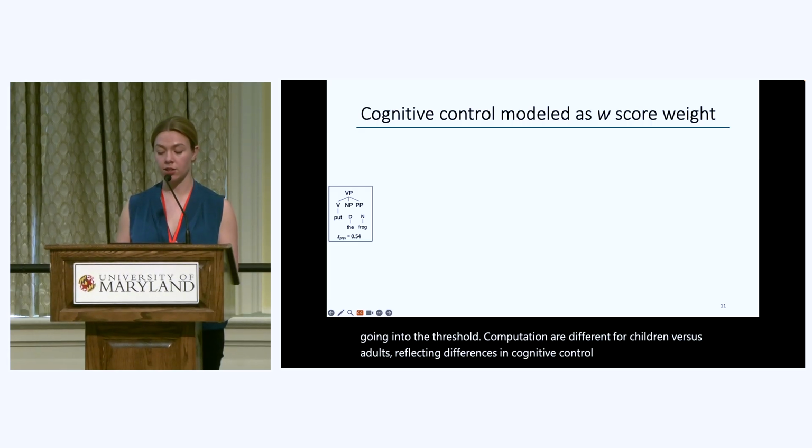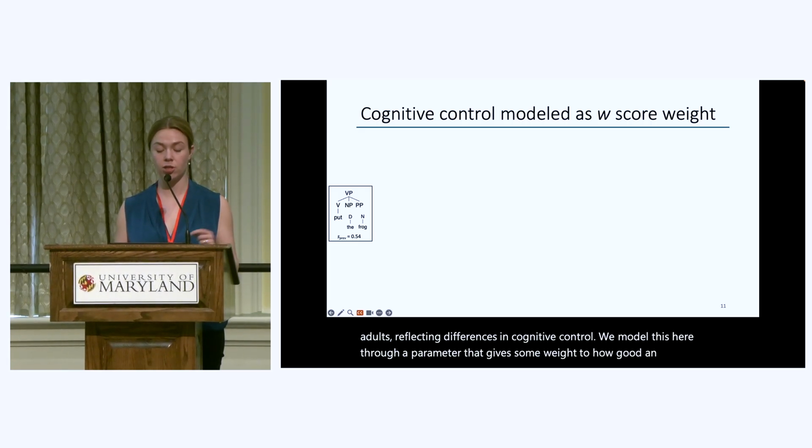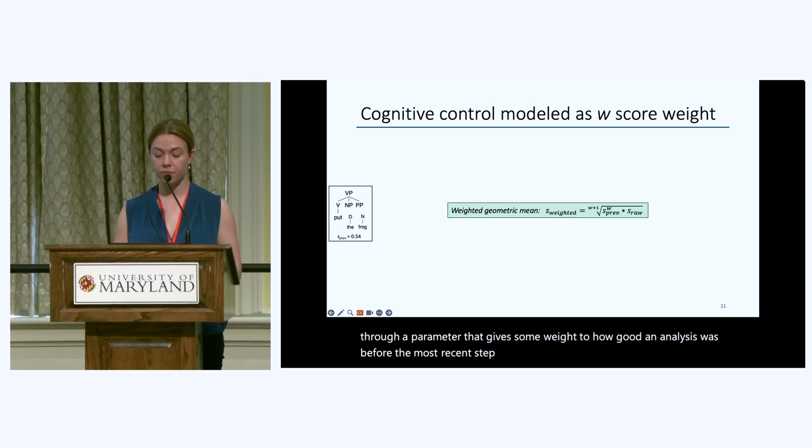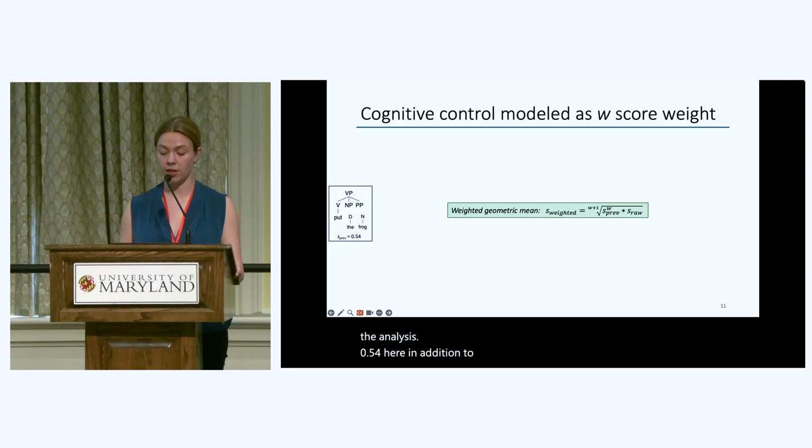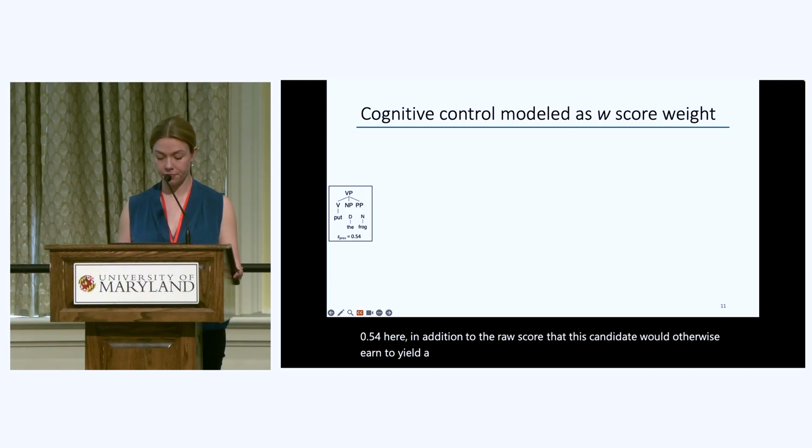We model this here through a parameter that gives some weight to how good an analysis was before the most recent step of parsing. We implement that as a weighted geometric average, which applies some weight, W, to the previous score of the analysis, 0.54 here, in addition to the raw score that this candidate would otherwise earn, to yield a weighted score.